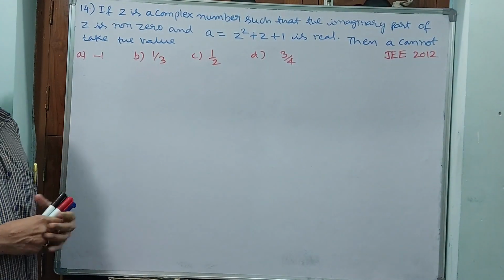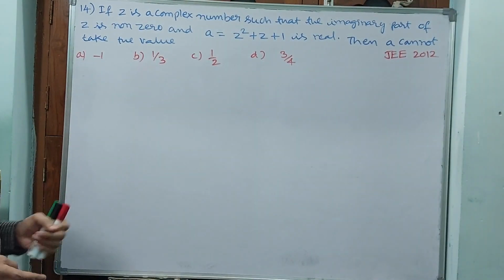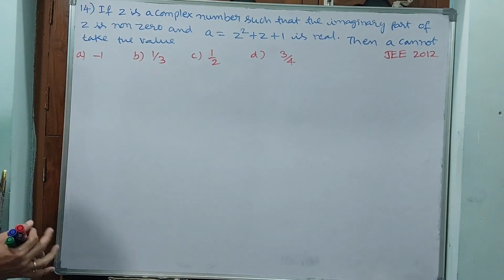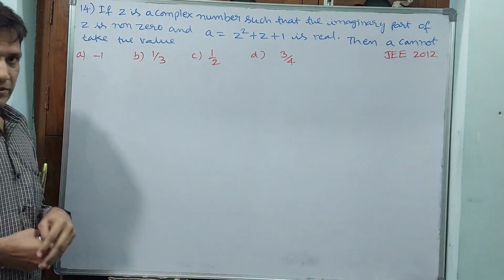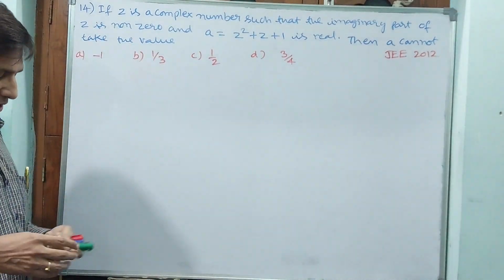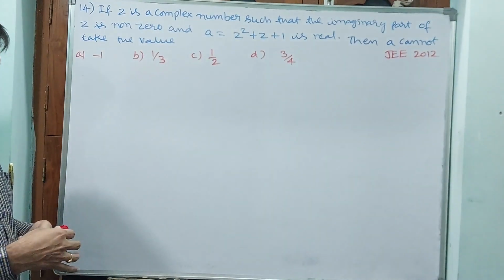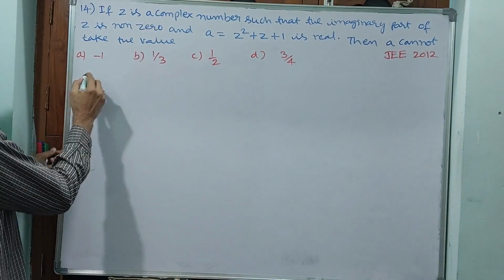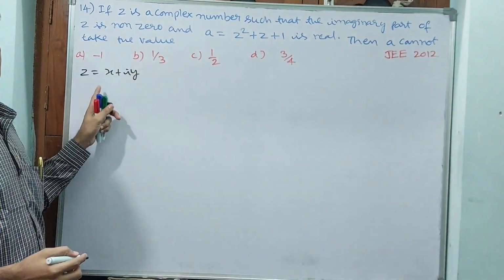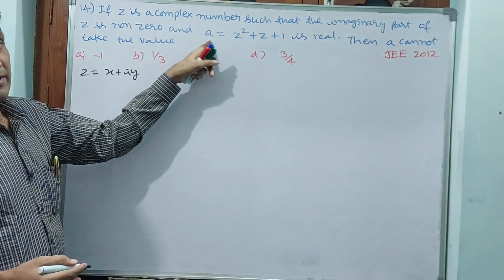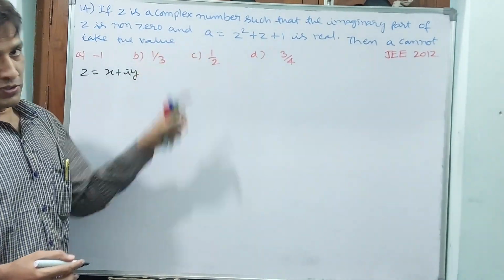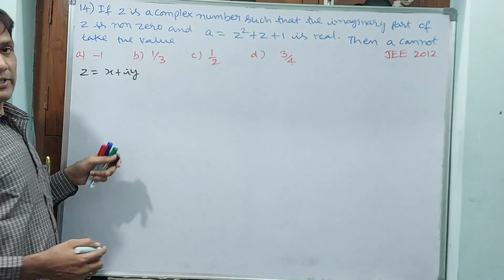Okay. 14th question, a good question. What we can say here, inequality will come. Inequality question. If z is a complex number such that imaginary part of z is non-zero, at one go I want to write something. Observe carefully here. Let z I am taking as x plus iy. Why x plus iy? A plus iy I don't want to take, because a has already come here. If I take a plus iy, then we are going to get confusion. That is why I have taken z is equal to x plus iy.